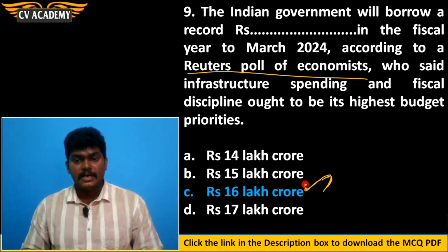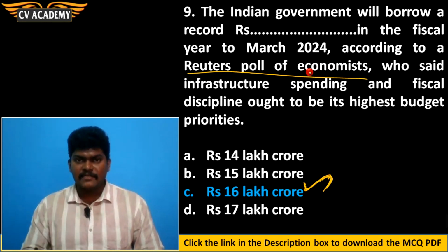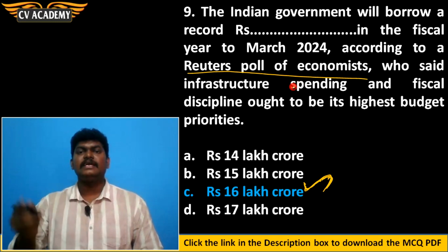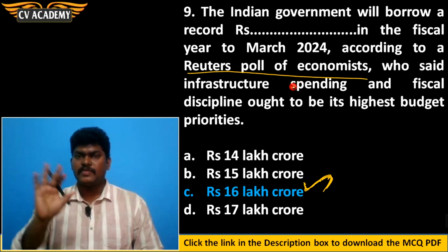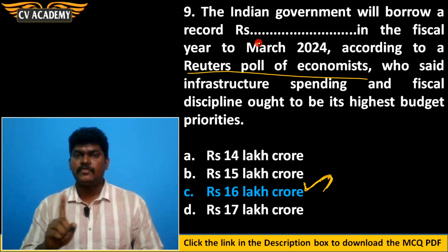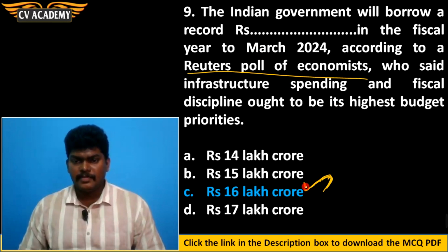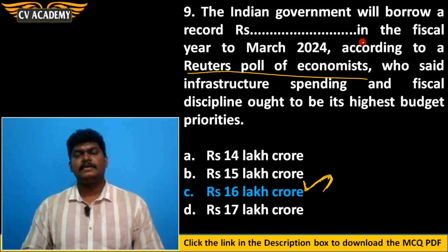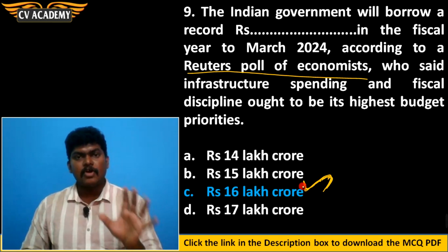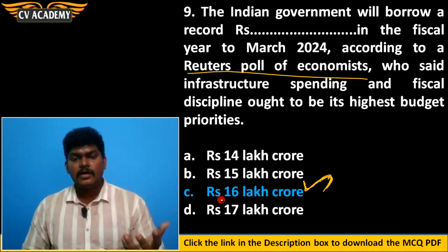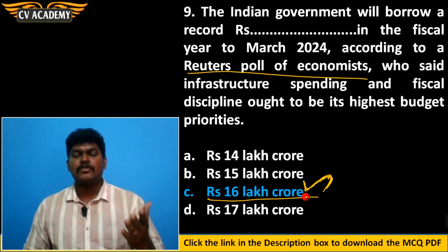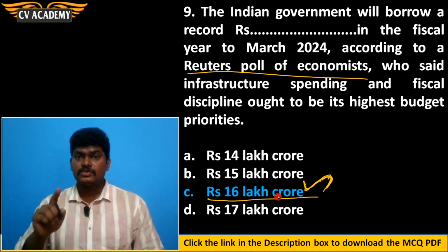But this amount, it will get changed because it is an amount which is quoted by this survey report. But the actual amount they are planning to borrow, we will be knowing from the budget 2023-24 only. The finance minister only will be knowing it. So for that we have to wait and see. Next week only, we will be knowing the correct data. But as per the survey, what they have told is that government is planning to borrow rupees 16 lakh crore for the financial year 2023-24. So option C is the correct answer for this question.